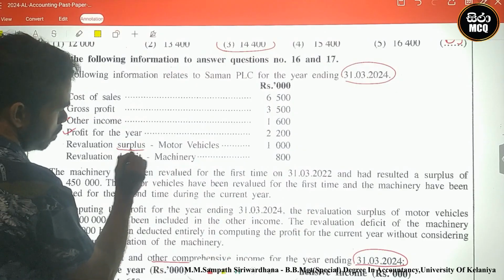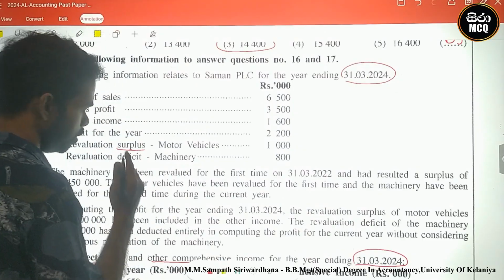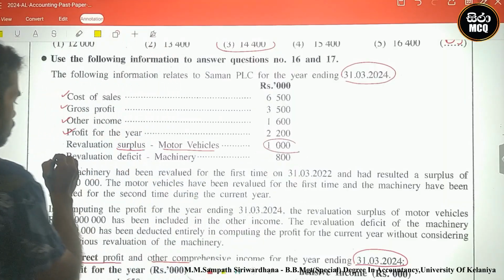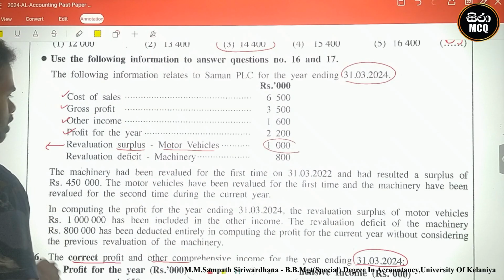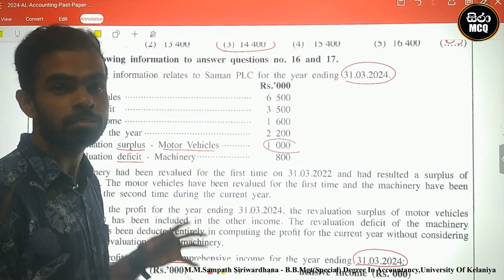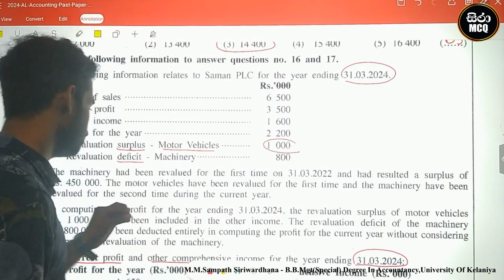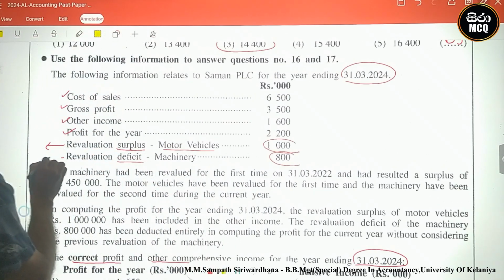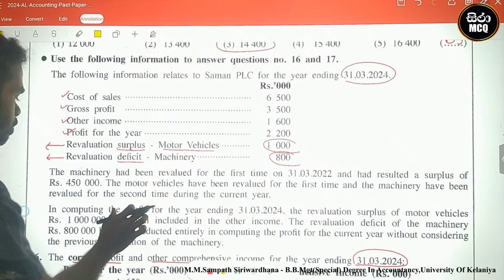Revaluation surplus. Surplus means gain. Revaluation surplus, motor vehicles 1,000. Please put it separately. Revaluation deficit means loss. Revaluation loss, machinery 800. Please put it separately.